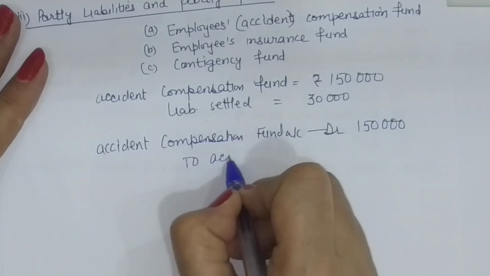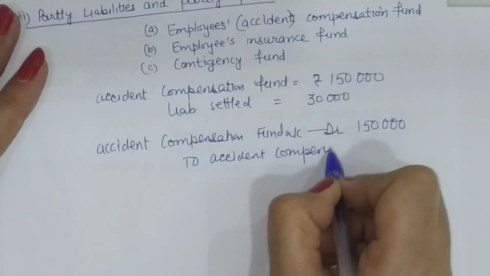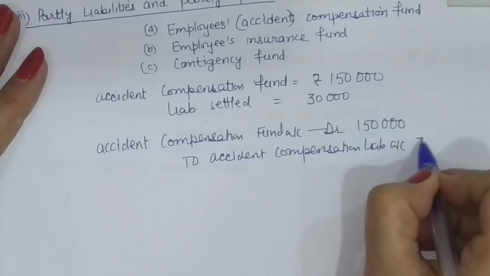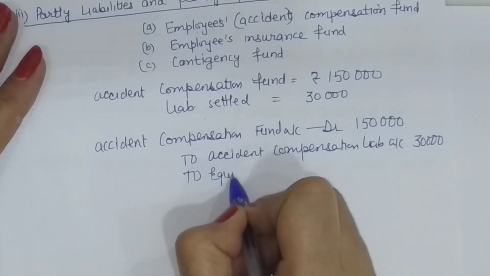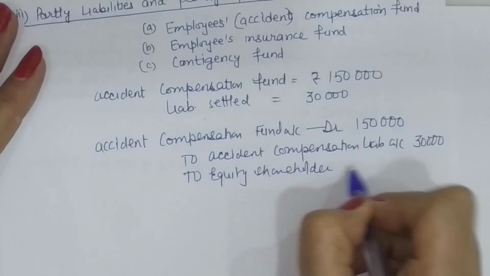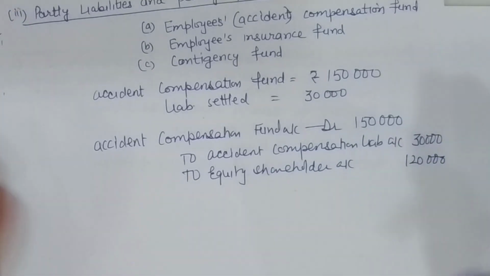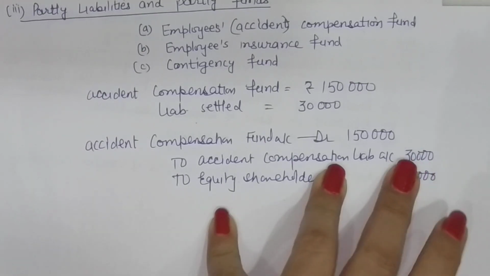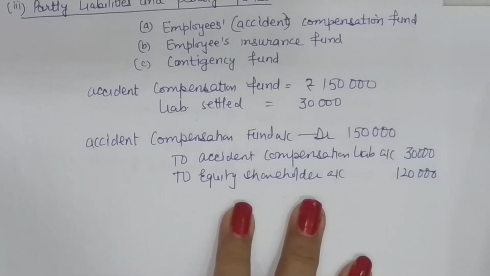However, we have an accident compensation liability. So 30,000 will be transferred to the liability account and the remaining will go to the equity shareholders account. So partly fund, partly liability. The part which is liability as settled will go into the liability account, which will be settled later on, and the remaining will go to the shareholders account.